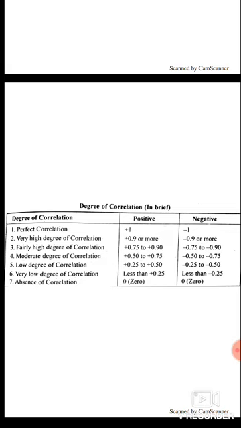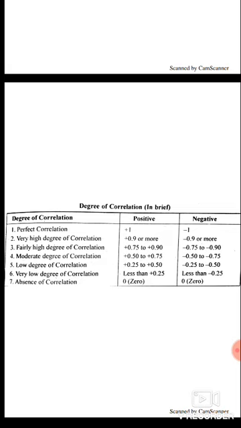Moderate degree of correlation, plus 0.50 to plus 0.75, or minus 0.50 to minus 0.75. Low degree of correlation, plus 0.25 to plus 0.50, or minus 0.25 to minus 0.50.